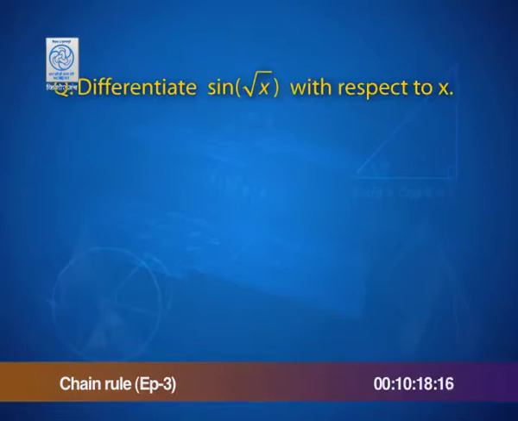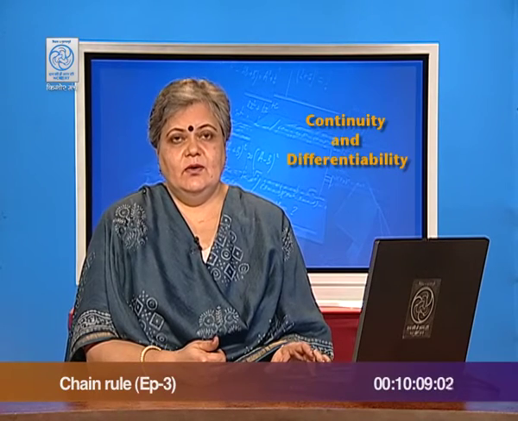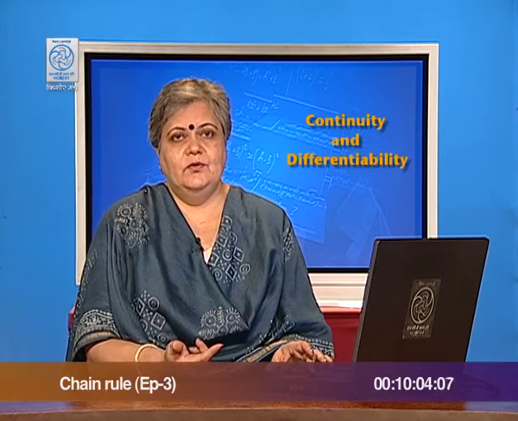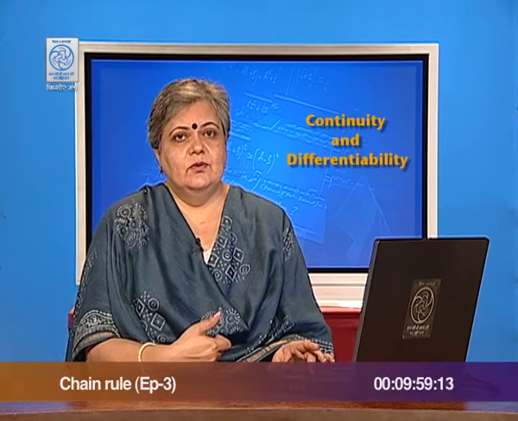Now, there is nothing that can replace actual application of the chain rule to get the hang of it. So let us get down to applying this to our very first function. The question says: differentiate sine of root x with respect to x. Notice that this is definitely a composition of two functions, the sine function and the square root function. So to find the derivative, we definitely need the chain rule.